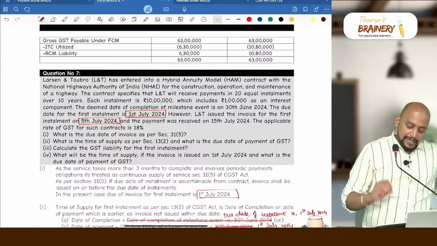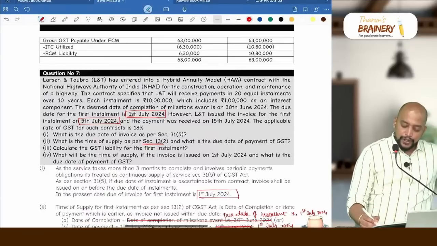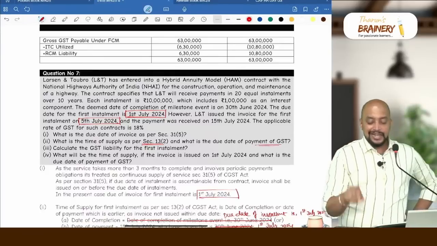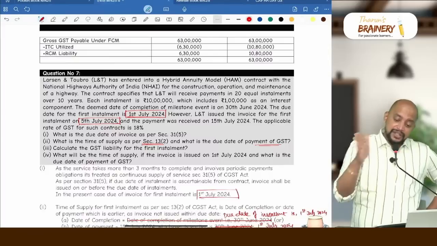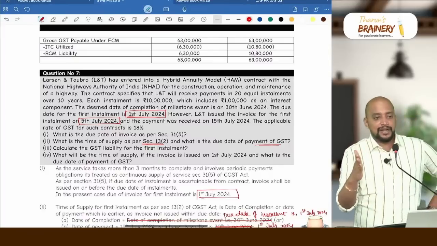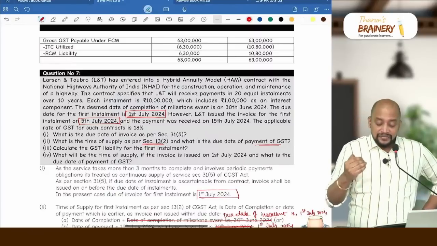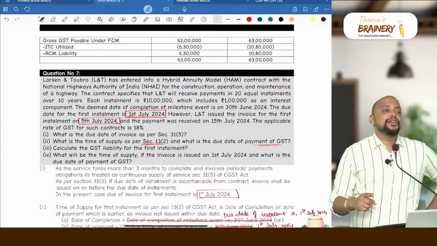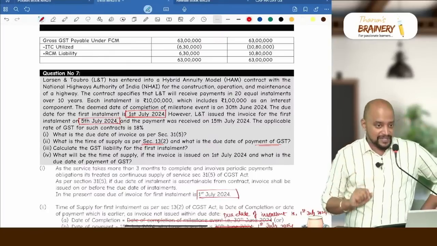Then next, what is the time of supply as per 13(2), and what is the due date of payment of GST? As per section 13(2), if the invoice is given within the due date, then invoice date or payment date, whichever is earlier. Check when the invoice is given: 5th July. Is it within the due date? No. So therefore, we need to take date of completion or date of payment, whichever is earlier.